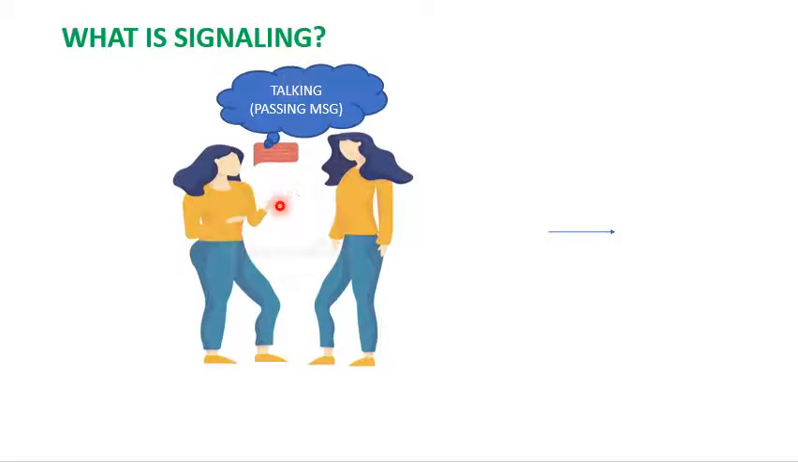Signaling is a message that we convey from one person to another, the way we talk with each other. That is the way we pass our signal from one person to another. The same way, it is extremely important not just for us but for the things that we are made up of. What are we made up of?